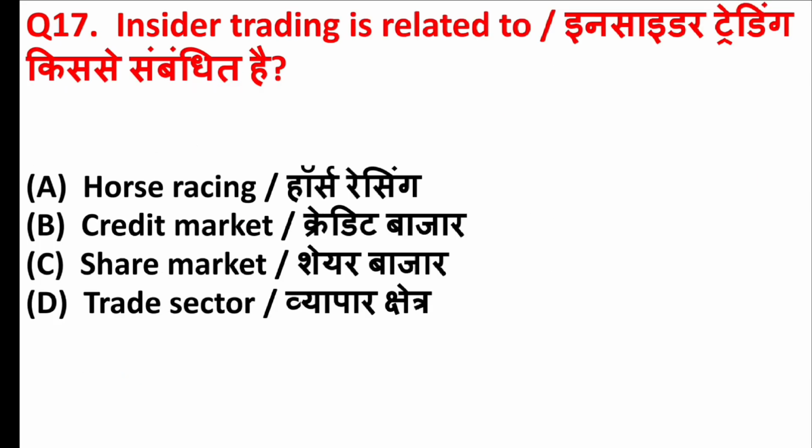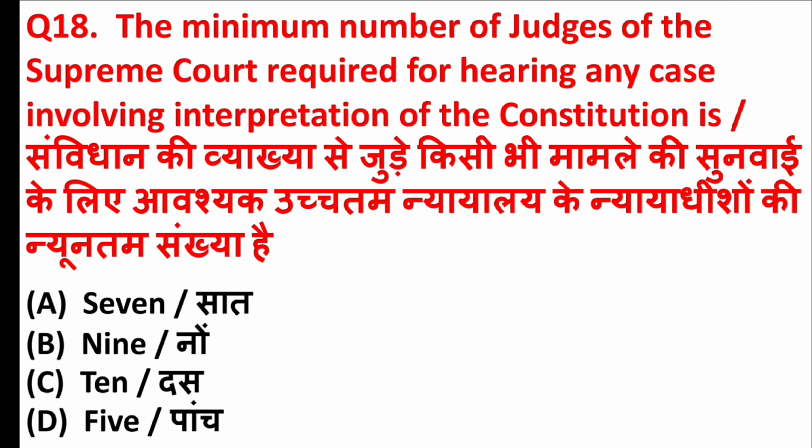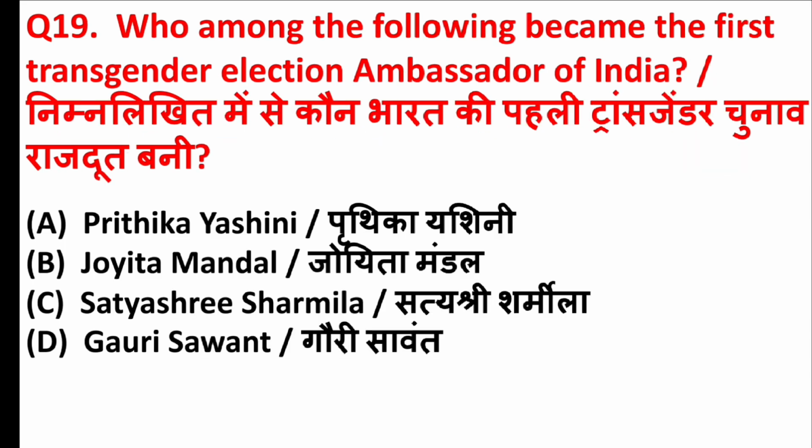Insider trading is related to. Right answer is option C, share market. The minimum number of judges of the Supreme Court required for hearing any case involving interpretation of the Constitution is. Right answer is option D, 5. Who among the following became the first transgender election ambassador of India? Right answer is option D, Gauri Sawant.